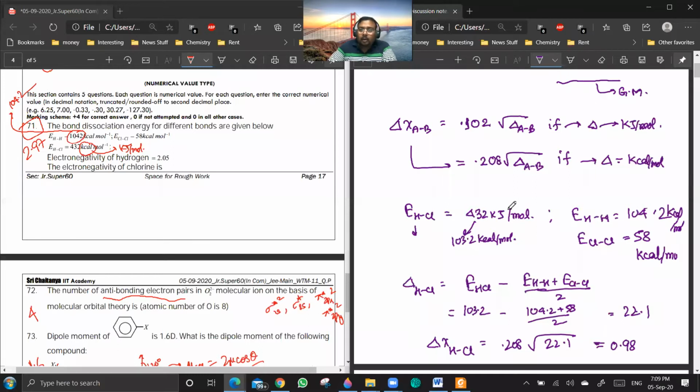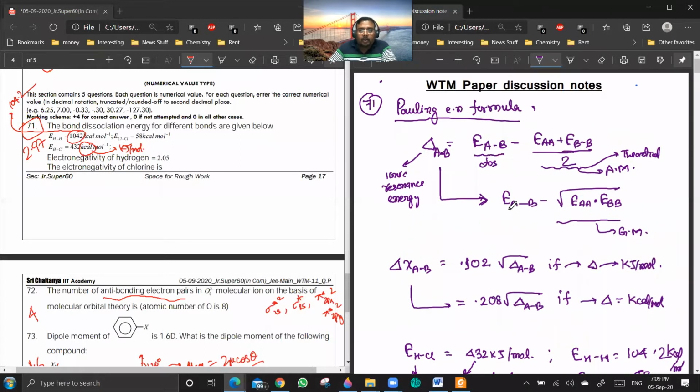Now, I wanted to emphasize one thing. You see, Pauling's electronegativity formula, basically delta calculation is there, which is EAB minus the arithmetic mean of AA plus BB. Now, instead of arithmetic mean, some places geometric means are also used because it is an empirical formula. Are you getting my point?